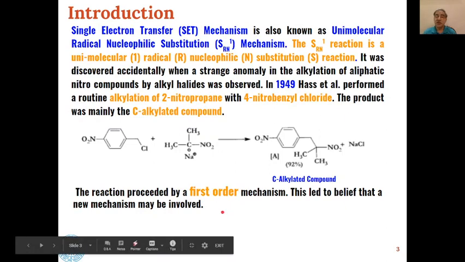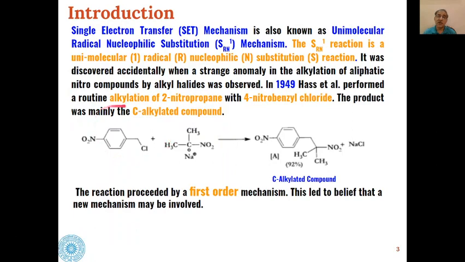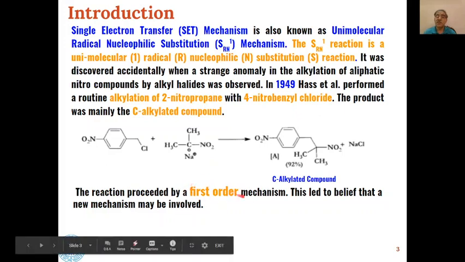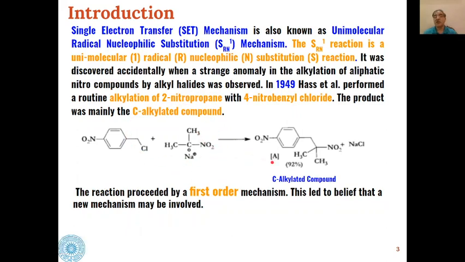Because the nucleophile and the substrate are both involved, it was thought that the mechanism should be SN2 and it should be a second order reaction. But because this is a first order reaction, it was believed that some new mechanism may be involved in conversion of these two into C-alkylated compounds.